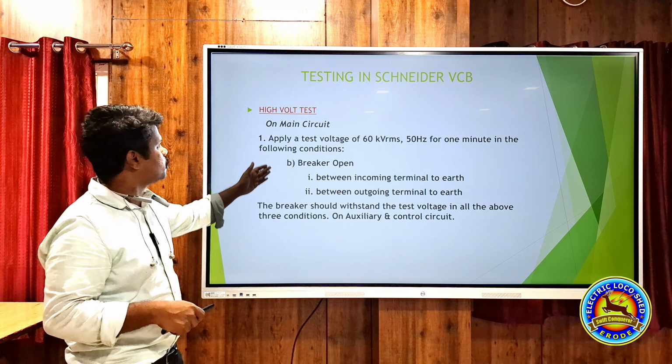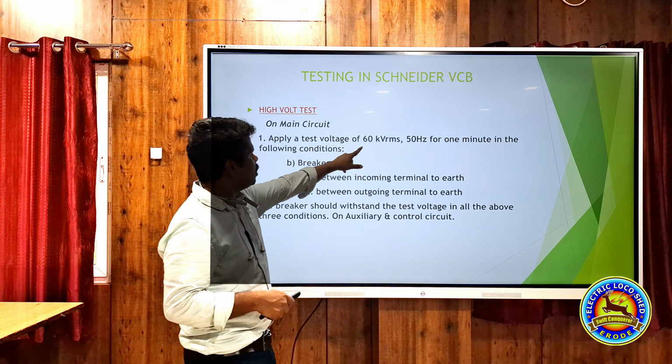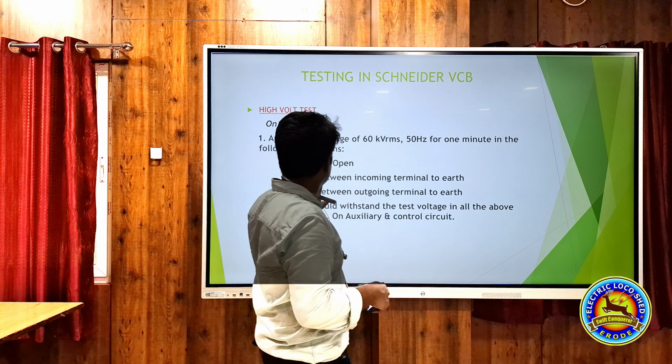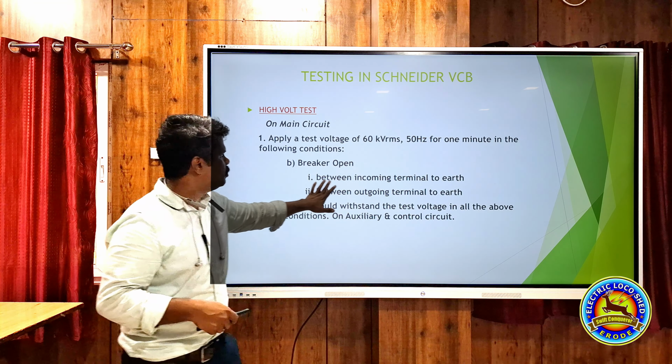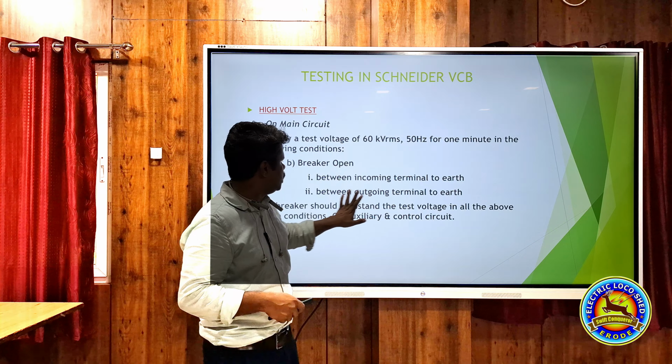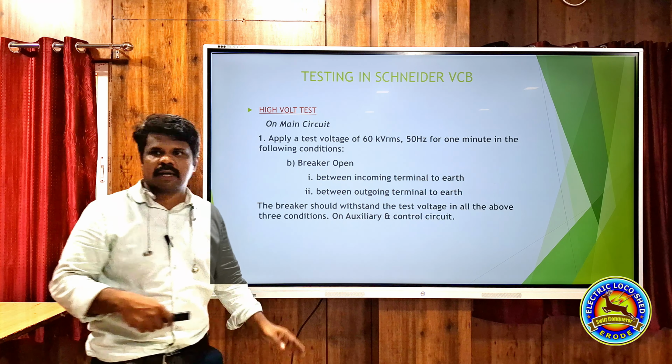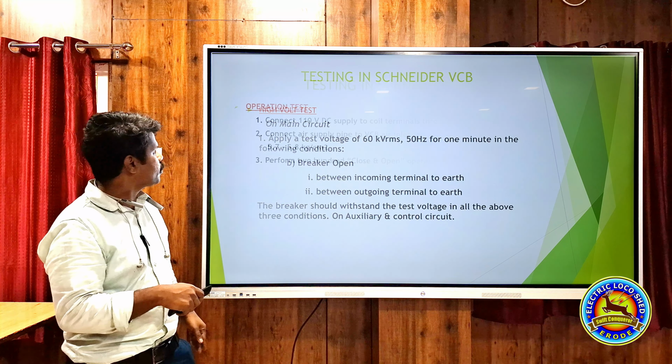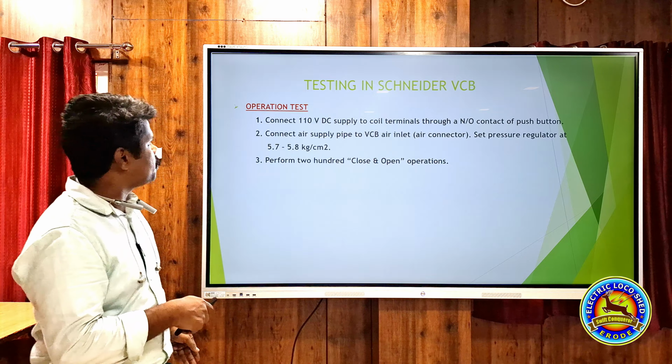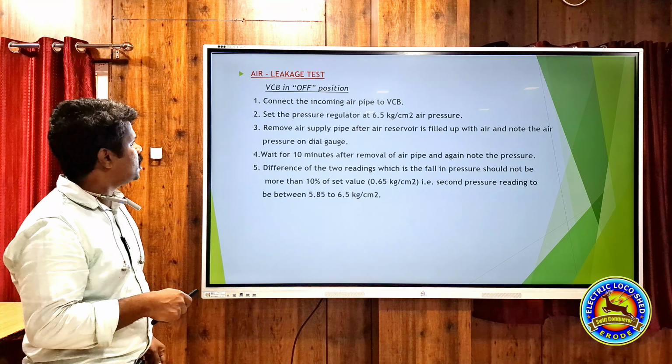That I have already told you. High voltage test 60 kV will be given for 1 minute, with the breaker in open condition, and we will check between incoming and earth, between outgoing and earth. That is the procedure. This is operation test. Then air leakage test.